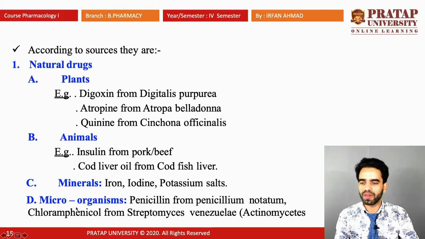Similarly, chloramphenicol is an antibiotic obtained from Streptomyces venezuelae, which is included in a group of actinomycetes. So these are the various examples of drugs obtained from nature: from plants, animals, minerals, or microorganisms.